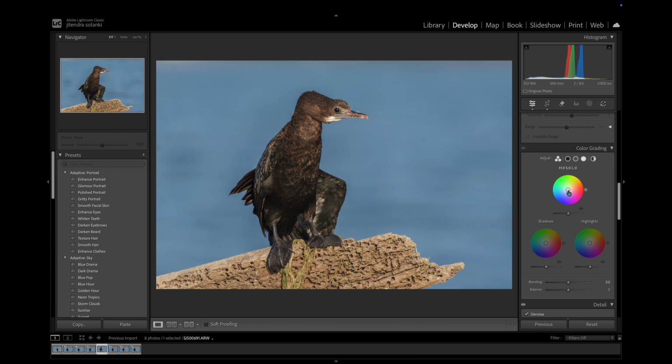I want the subject to be cool, so I will push the midtones towards purple. I want some warmth in the highlights, so I will push them slightly towards yellow. And finally, I will push the shadows towards turquoise.